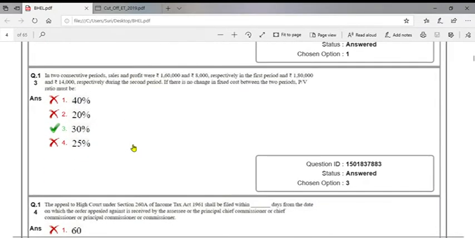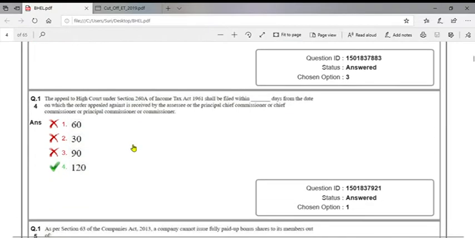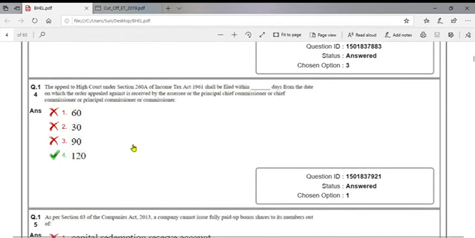In two consecutive periods, sales and profits were 1,60,000 and 8,000 respectively in the first period, and 1,80,000 and 14,000 respectively during the second period. So there is no change in fixed cost between two periods. So PV ratio must be change in profit by change in sales. So change in profit 14,000 minus 8,000, 6,000; change in sales 20,000. So 30%. Easy question.